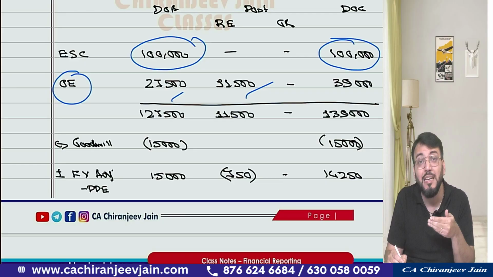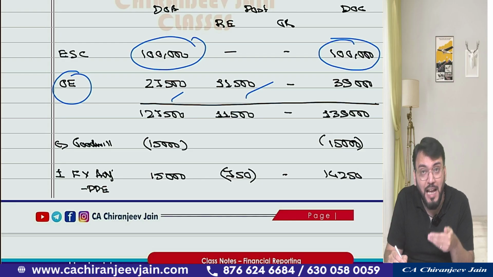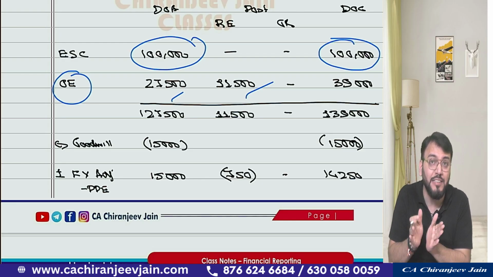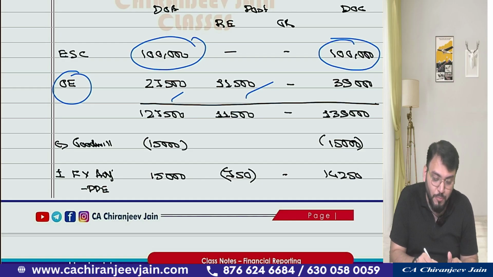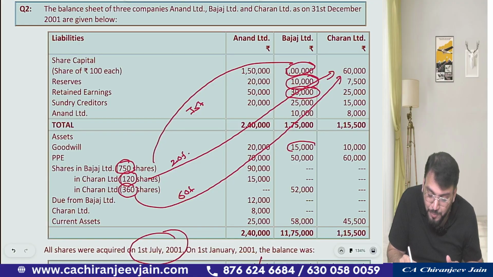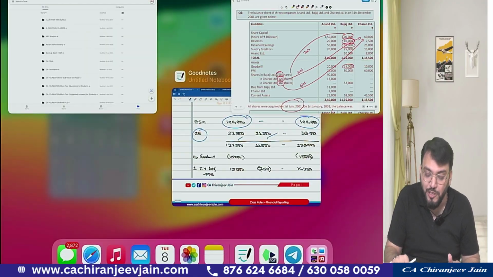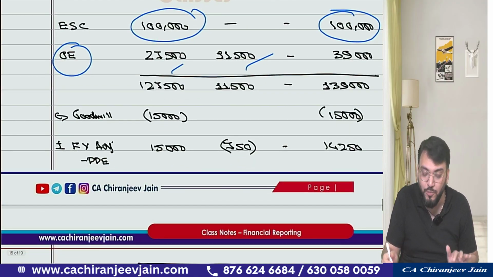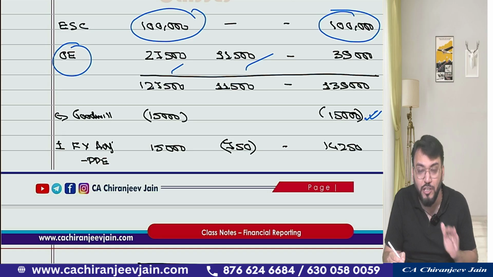Now in this question also goodwill has been given in the balance sheet of Bajaj and Charan. So that goodwill should not be taken into consideration while calculating INA. So whatever INA you are calculating, that should be excluding goodwill. So minus goodwill, you can see in the Bajaj Limited balance sheet goodwill has been given 15,000, that you should remove, because INA should be excluding goodwill. So minus 15,000 from the date of acquisition and date of consolidation we have done.